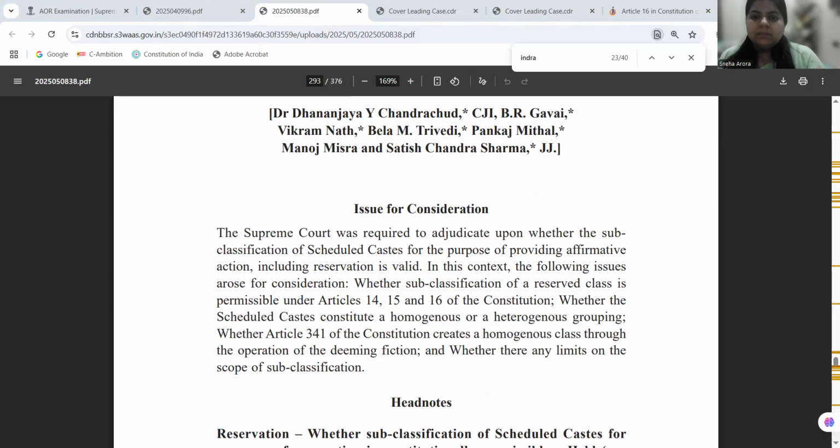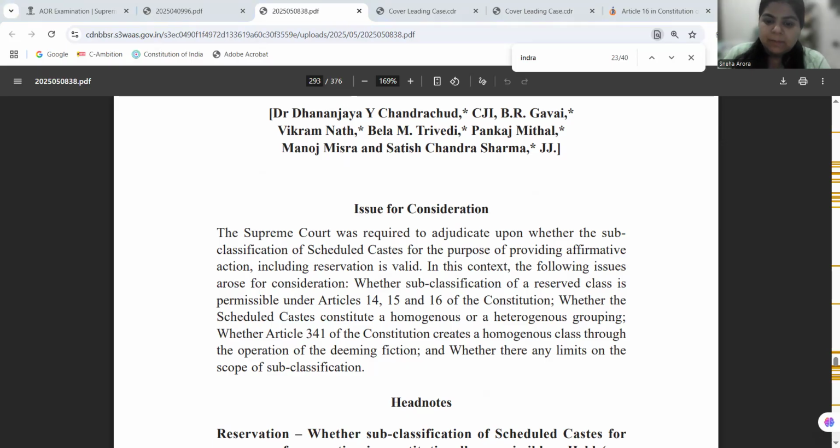Now, what is happening in Punjab? There are two communities which are given specific quota. These communities are Valmiki and Mazhabi Sikh communities, and the case is basically dealing with sub-classification among scheduled castes. And the question herein is whether certain communities like the Valmiki community and Mazhabi Sikh community can get their fixed share within the SC reservation quota?